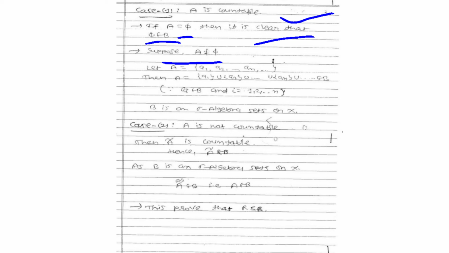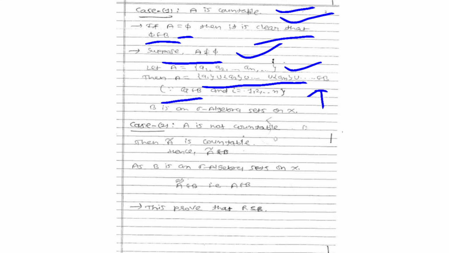If A is countable and non-empty, there are countably many elements in A. So if I write the countable elements of A as small a1, a2, and so on, then I write it as the union of these singletons. I am saying that this union is in B. Why?